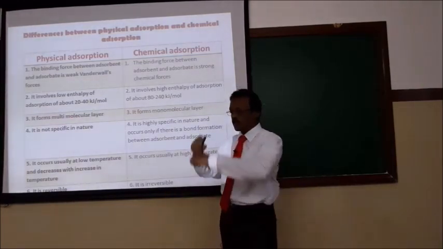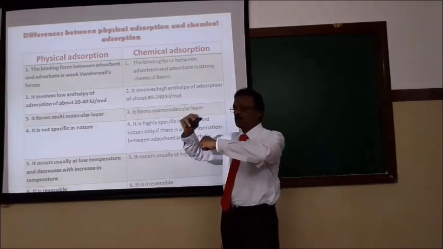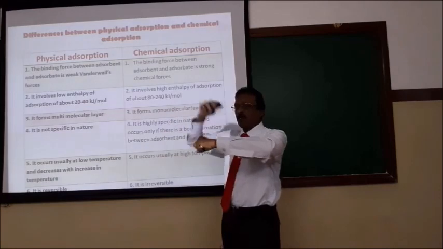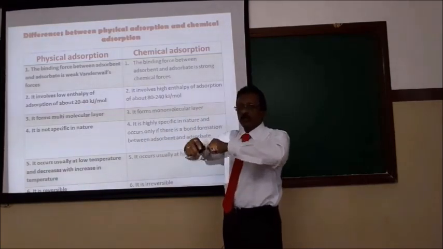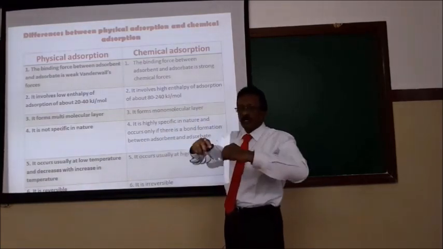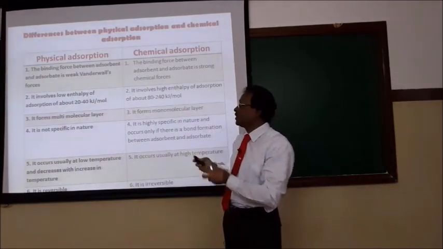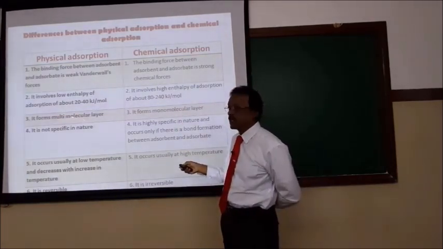Physical adsorption involves multi-molecular layers. Look at this: this is a solid substance. One layer of molecules will be adsorbed, over which another layer of molecules will be adsorbed, and over that another may be adsorbed. It is a multilayer formation because it is a simple intermolecular force of attraction, simply one molecule accumulating on another. Because of this, multilayers are formed in physical adsorption.